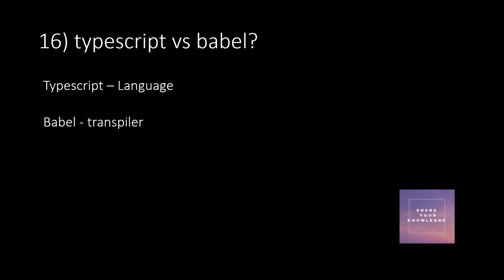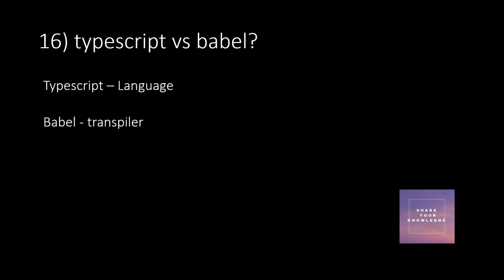If you want to compare TypeScript and Babel: TypeScript, as I told, is a programming language, but Babel is just an ecosystem of transpiler. Babel is used only for conversion. Maybe you can convert the new ES7 to ES5 using the target specified in Babel, or ES7 to ES6.